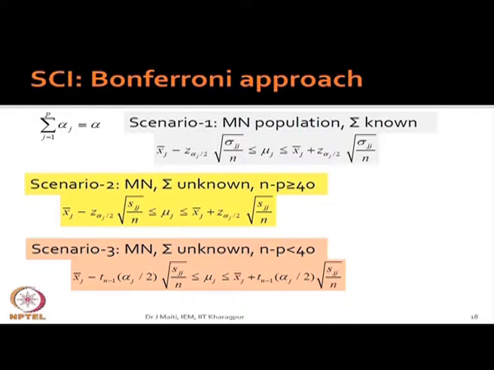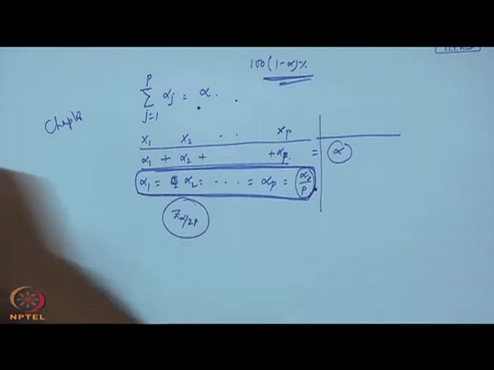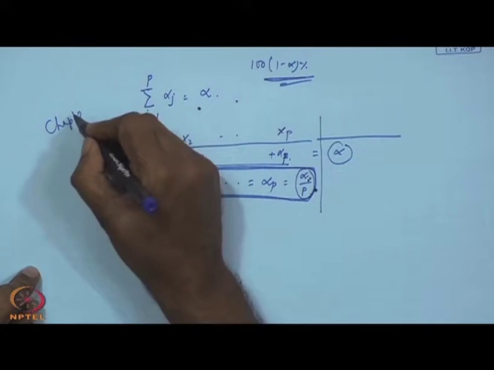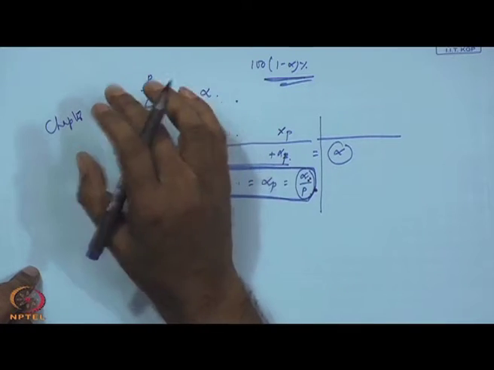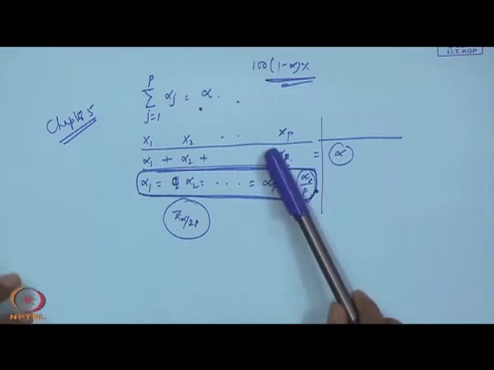Okay. So my request to you is to go through chapter 5 of Johnson and Wichern and see this derivation as well as whatever explanation is given there. If there is any problem, please report to me.